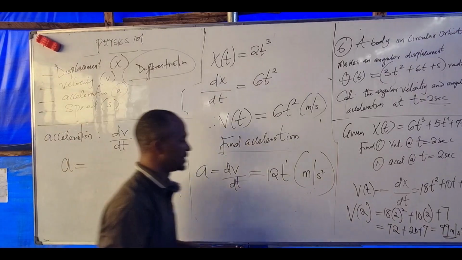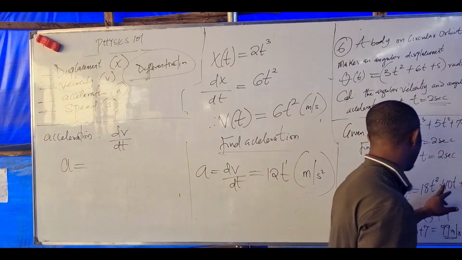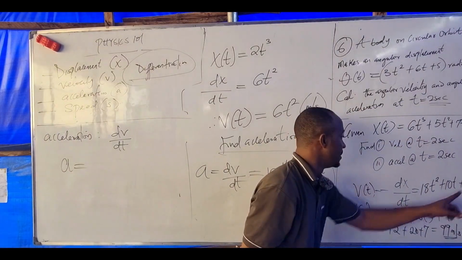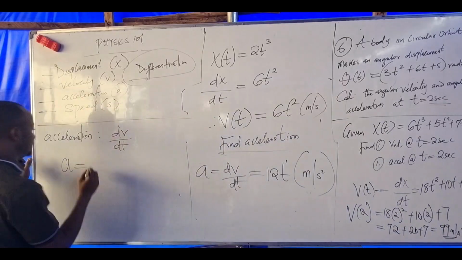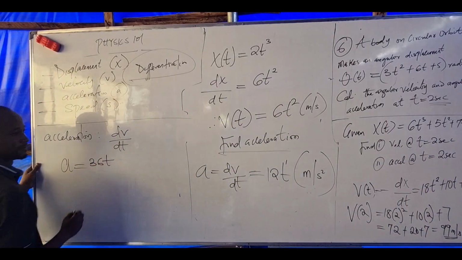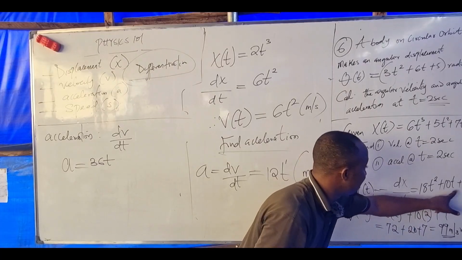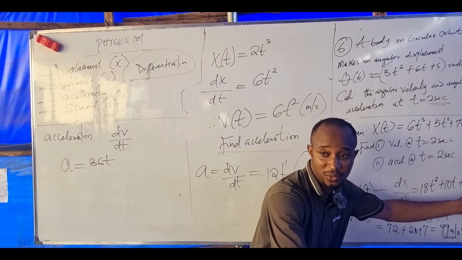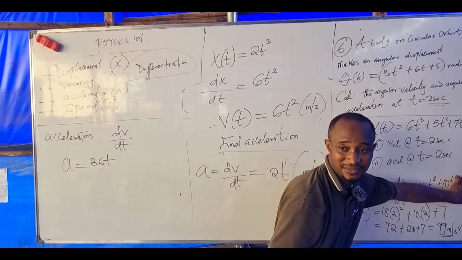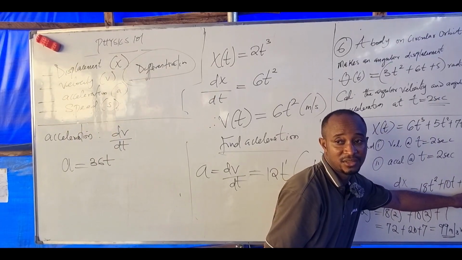How do we find change in v? I will differentiate v(t). Meaning 2 times 18 is 36t. Differentiate 10t, you have 10. Differentiate 7, you have 0. Hope you are aware, because 7 is a constant, there's no t here, just take it as 0.